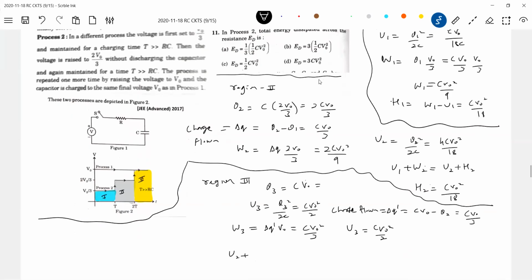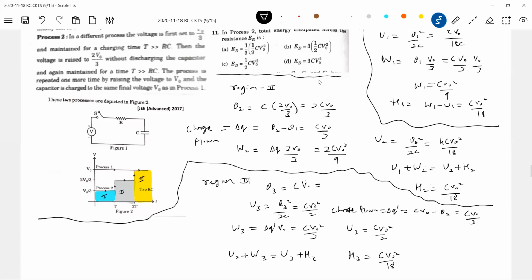It should be U2 plus work done by the cell equals U3 plus H3. Anybody value H3? CV naught square by 18 only, sir. CV naught square by 18.